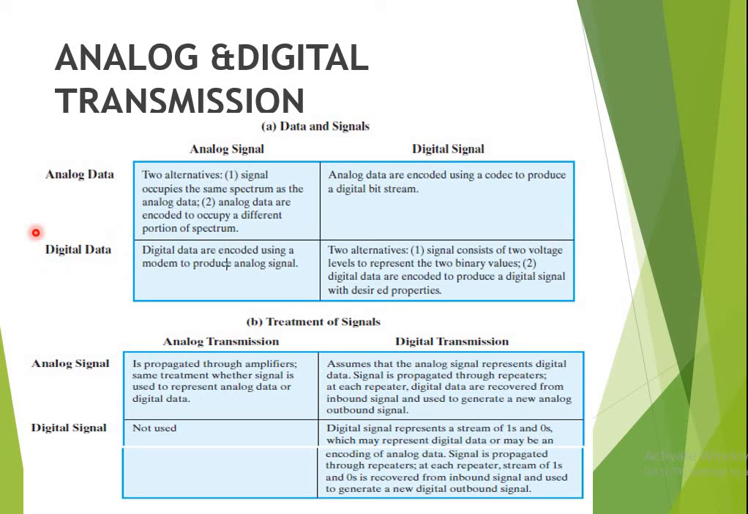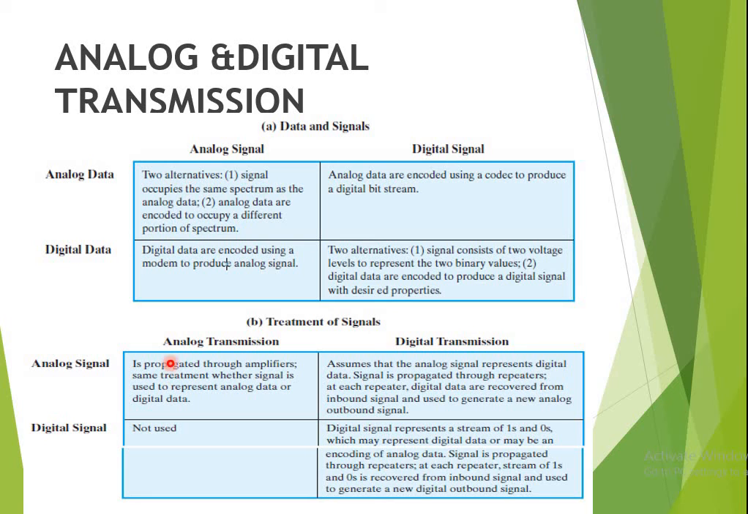If your input data is in digital format and we are using the transmission mode as an analog signal, what we have to do is encode the digital data using a modem to produce an analog signal. If your input data is in digital format and the signaling which we are using is digital, there are again two alternatives. The signal consists of two voltage levels to represent the two binary values. Digital data are encoded to produce a digital signal with desired properties. So this is all about the relation between the data and the signal.